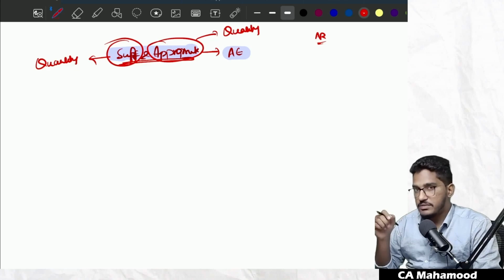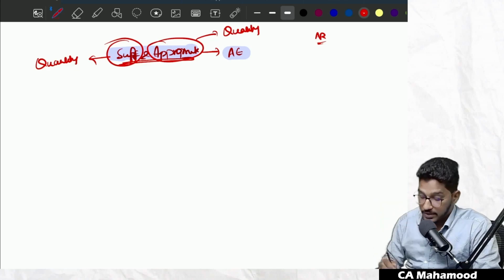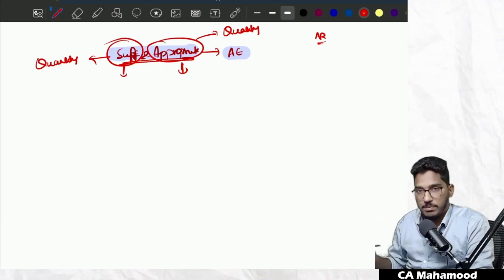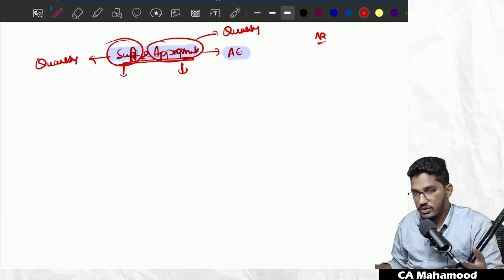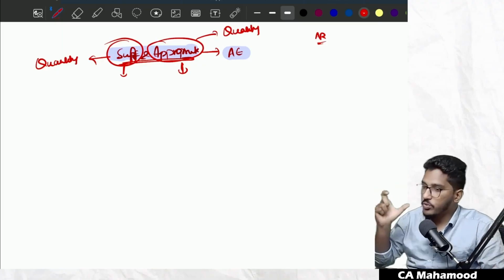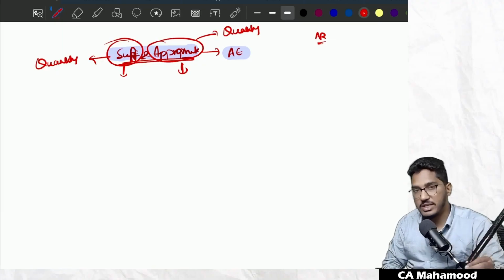But the standards always say the auditor shall obtain sufficient and appropriate audit evidence. Sir, what quantity amounts to sufficient? What quality amounts to appropriate? We know sufficiency means quantity, but how much quantity can be called sufficient? What quality can be called appropriate? There is no hard and fast rule there. It all depends on the facts and circumstances of each and every case.